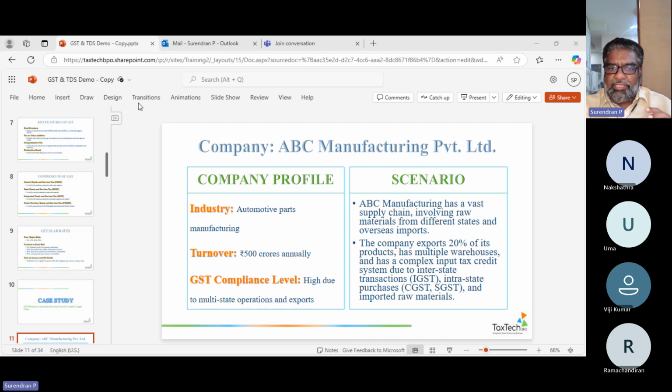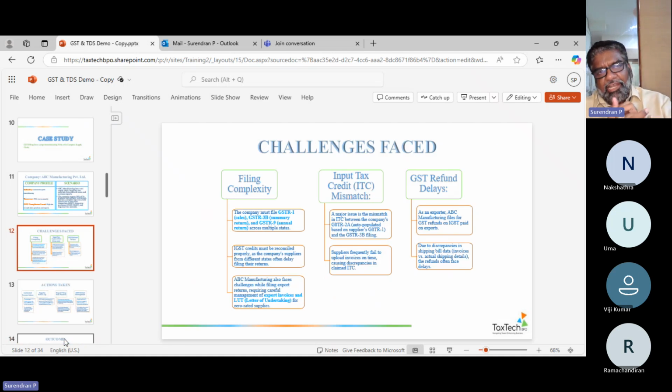How did the ABC manufacturing company have issues in understanding these lines? What are the challenges the ABC manufacturing company faced in taxation? Number one, they had huge filing complexity, naturally, because of a large company turnover, multiple states, lots of different logistics and supply. Raw materials come from one place, 20% of the goods are being exported, and they have multiple taxes coming in.